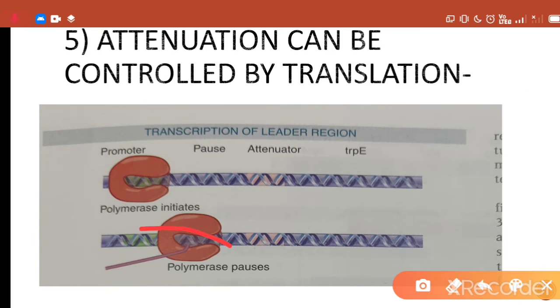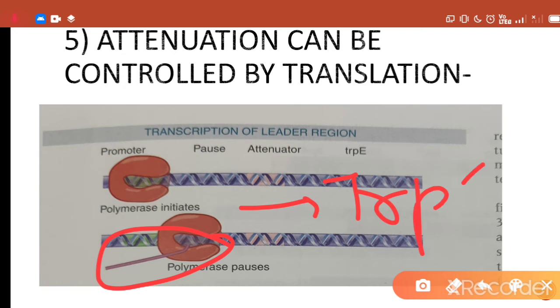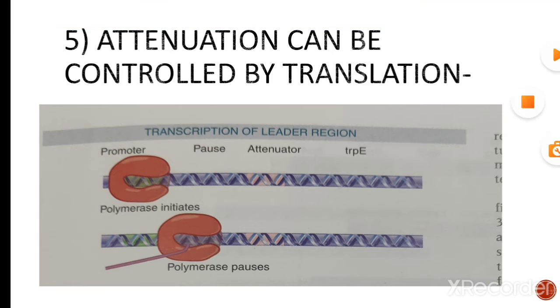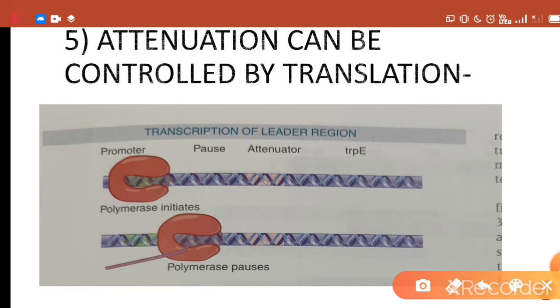The translation of this leader region will stop when the ribosome reaches these trp codons. So the trp codons play a crucial role in the leader peptide coding sequence. The mRNA sequence formed by translation of this leader peptide suggests that ribosomal stalling at the trp codons influences termination at the attenuator site.